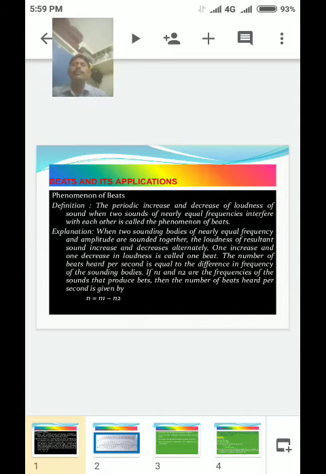Short form of the explanation, listen carefully. When two sounding bodies of nearly equal frequency and amplitude are sounded together, the loudness of the resultant sound increases and decreases alternately.